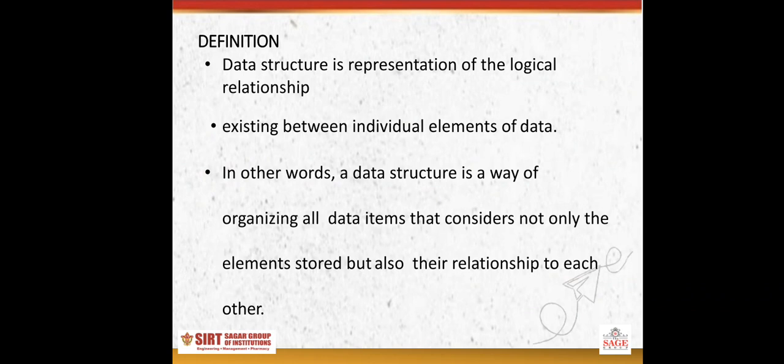Definition. Basically, data structure can be defined as a group of elements which provide an efficient way of storing and organizing the data in the computer so that it can be efficiently used.